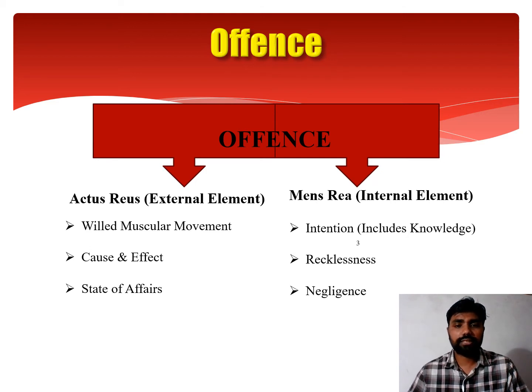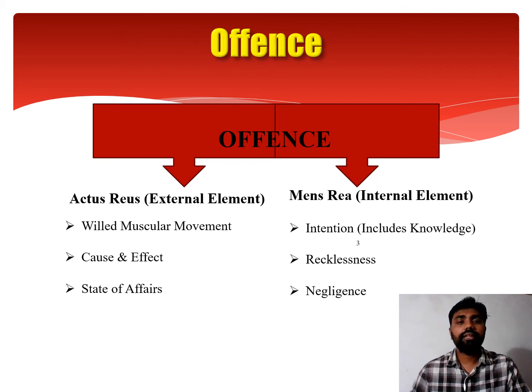Now I may ask you a question: what is the consent of the rape victim, whether it is an internal element or an external element? The consent of the rape victim is basically an external element, because it exists outside of the accused. Of course, it exists in the mind of the victim, but it exists outside of the accused body, the accused mind, and therefore it is an external element of crime.